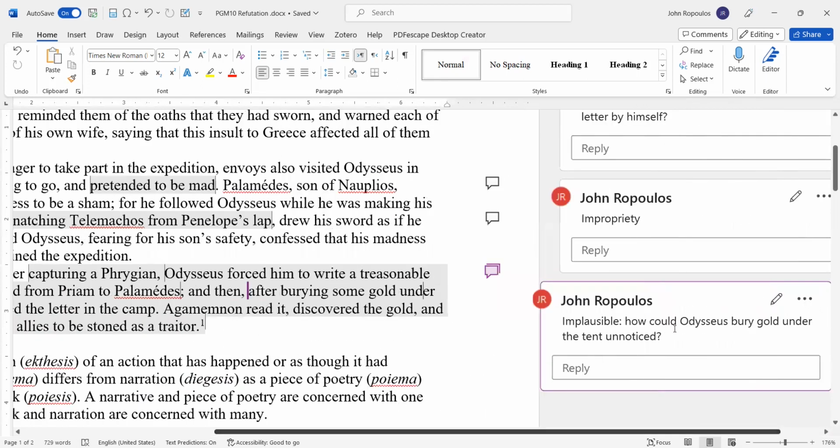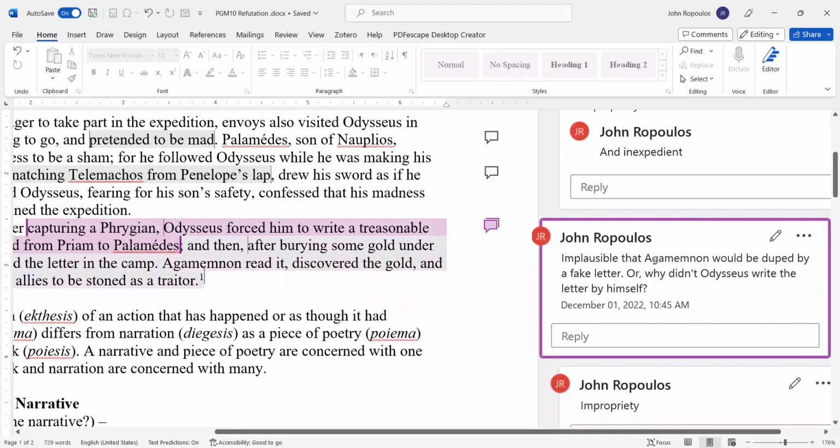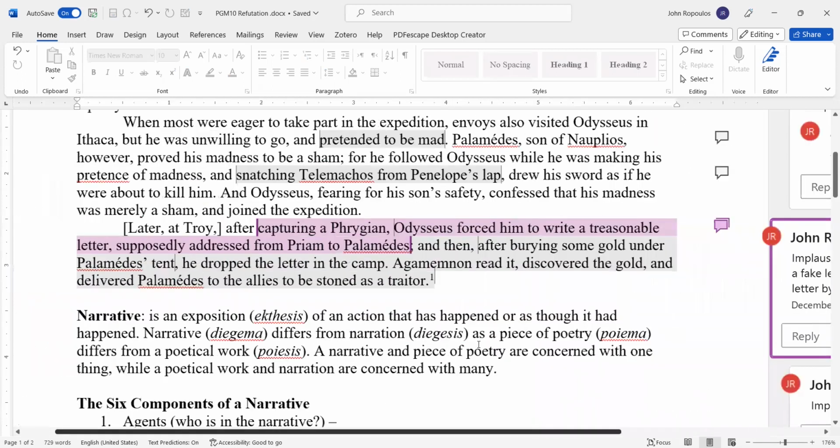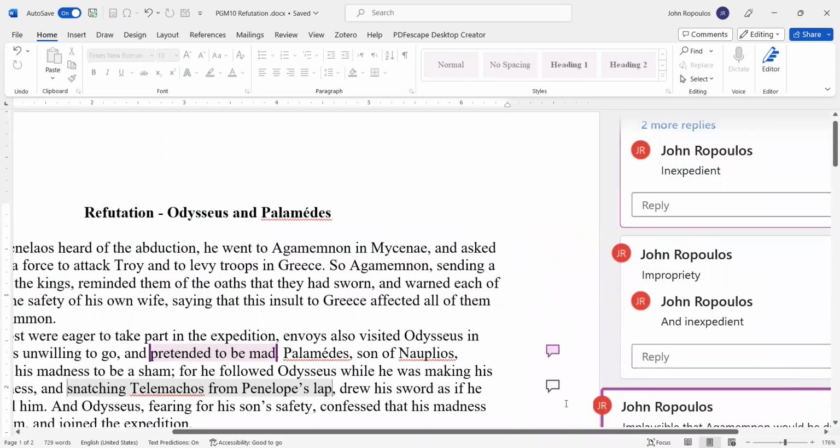Okay, so implausible. How could Odysseus bury gold under the tent unnoticed, right? Palamedes is a noble. He must have guards. How could Odysseus have snuck under and done that? It's very implausible. So once you've done these, also, it's implausible that Agamemnon would have been duped by a fake letter. Or why didn't Odysseus write the letter himself? Why did he have to hire someone to hide his handwriting, right? So these are all possible cases where you can have a refutation based on the 6 heads of purpose. But notice I didn't have all 6, right? I had implausible, I had impropriety, I had inexpediency, and so forth, but I didn't have all 6.